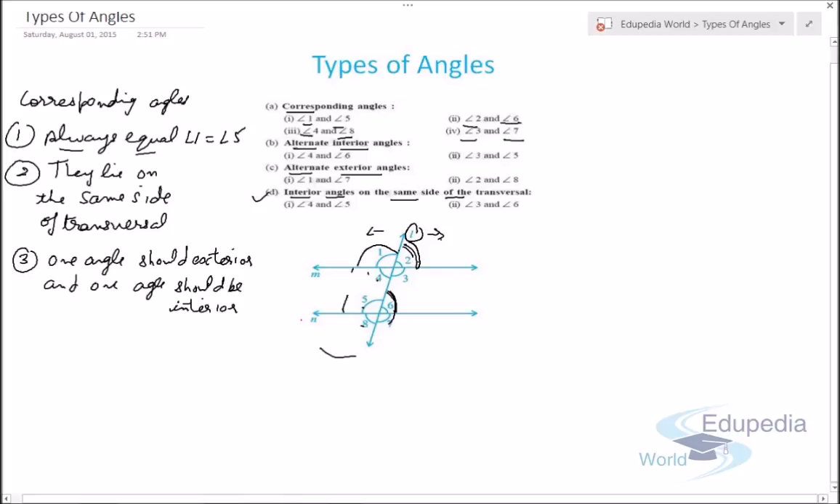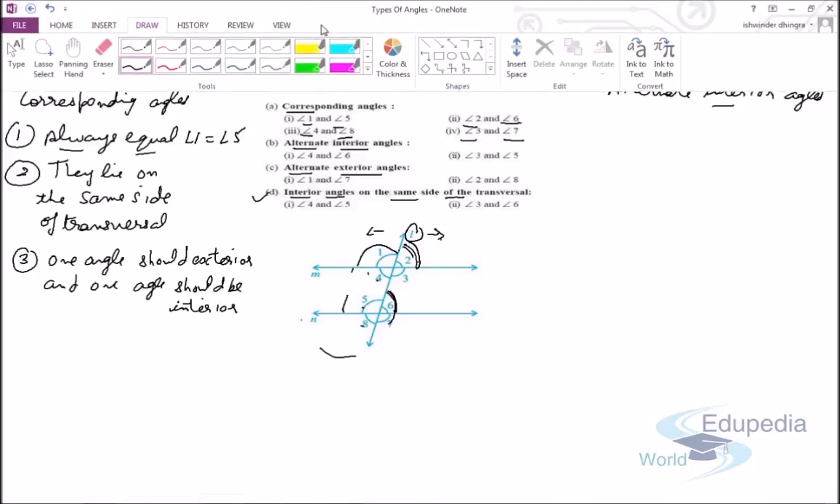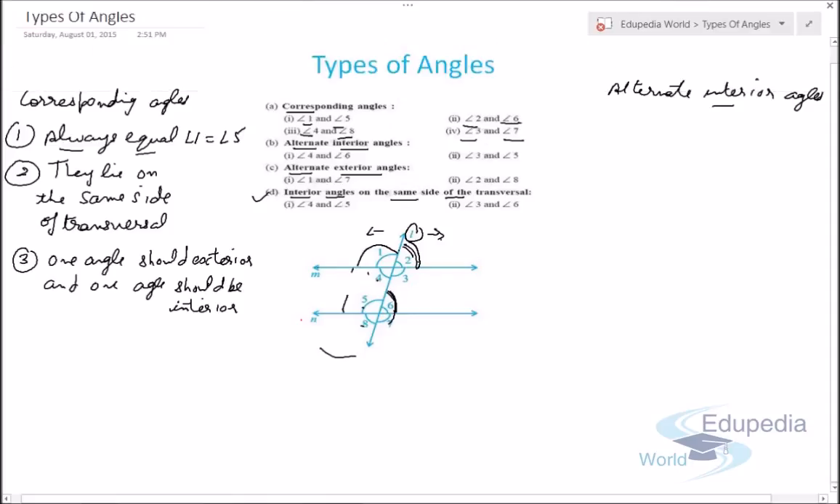Next concept is alternate interior angles. Now first of all, interior angle means all the angles should be inside the lines M and N. So that can be angle 3, angle 6, angle 4 and angle 5. So they can be any angle.